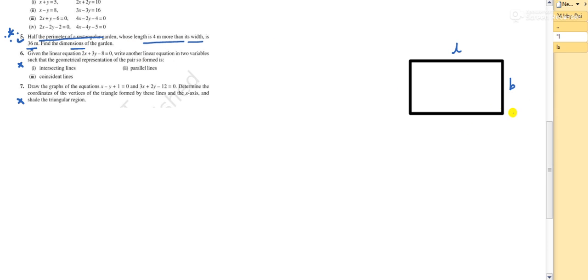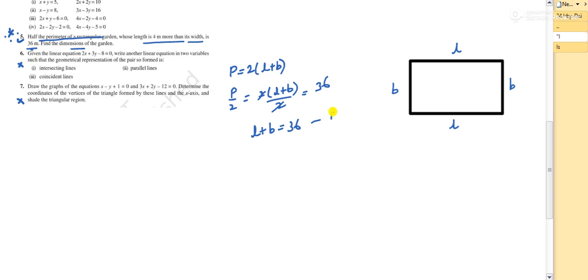Now the perimeter of a rectangle is what? We write the perimeter as 2 into (L plus B), right? See, this is L, this is L, and this is B. Perimeter is the sum of the total length of its boundary. So L plus B plus L plus B, so therefore 2L plus 2B. If you take 2 common, you'll get it like this. Now they have given half of the perimeter. What does it mean? P by 2, which means 2 into (L plus B) by 2. So 2 gets cancelled. They have given L plus B as how much? 36. So this is the first data, L plus B. I have taken length as L, breadth or width as B. This is 36. This is equation number 1.